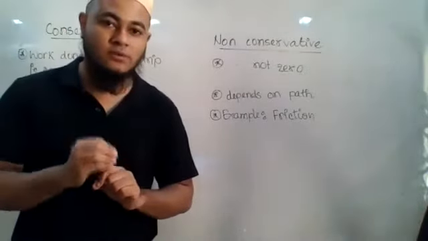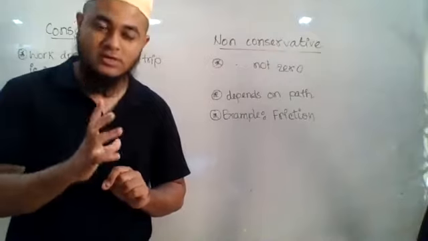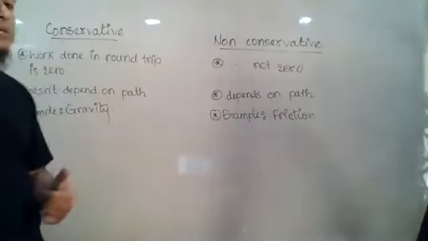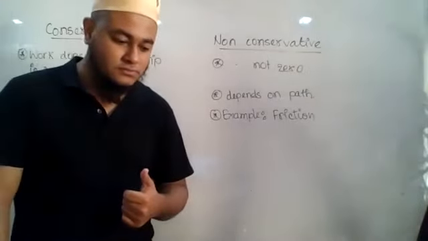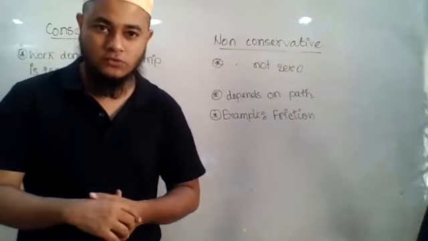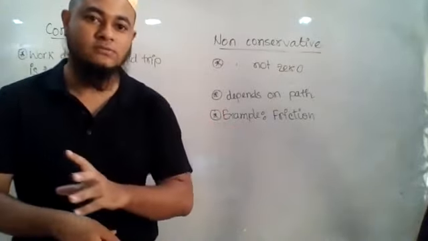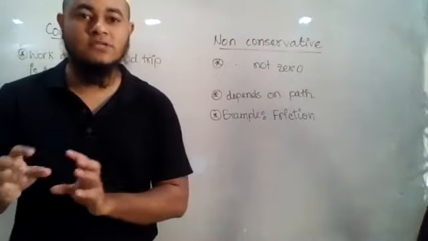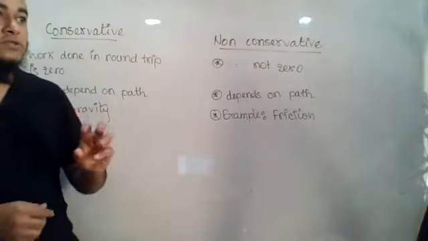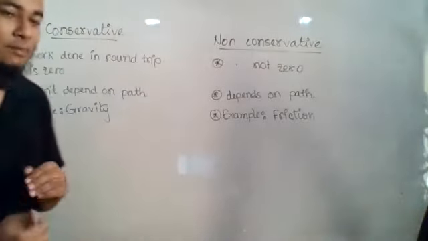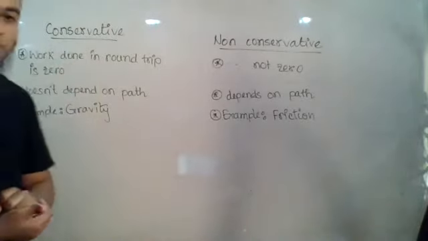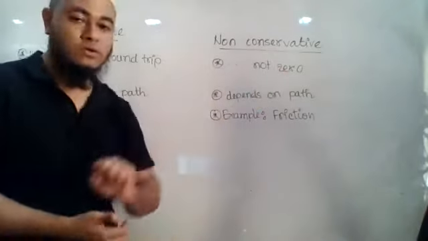So in this round trip, if the total work done is zero, then we can say that the force that was working, that is conservative force. Now we are talking about work. You will not get work if you do not apply some force, right? Because work is equal to force into displacement. There has to be some force and there has to be some displacement along the direction of force, right? So, the force that is applied for this work done in which the round trip is zero is known as conservative force. And if it is not zero, then non-conservative.